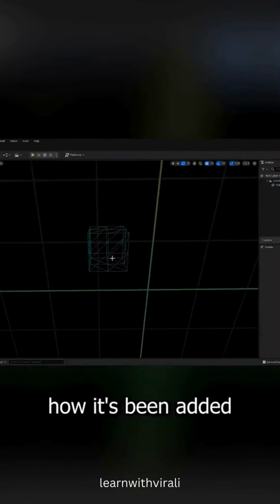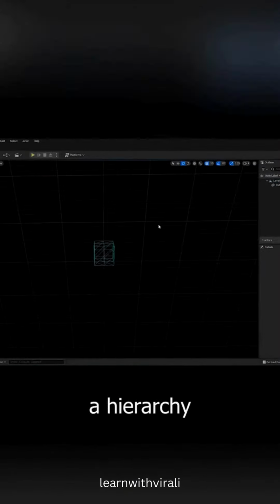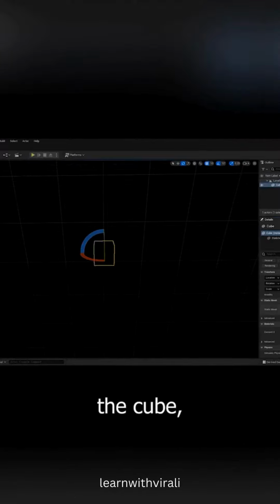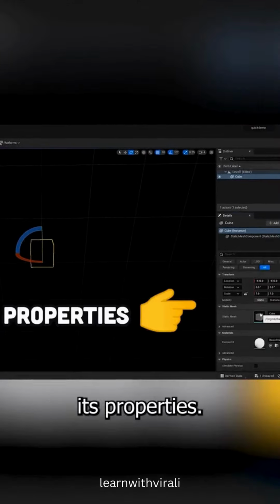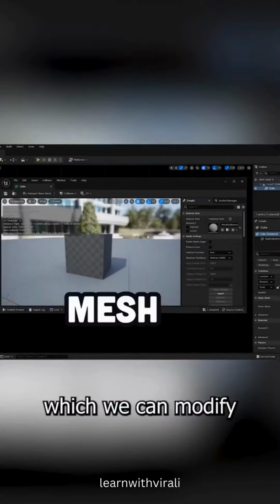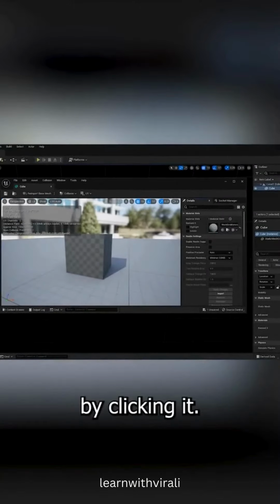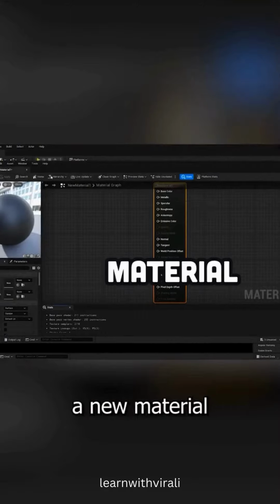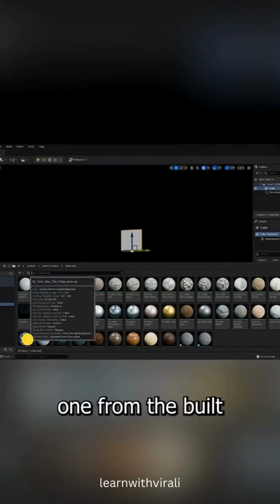And notice how it's been added to the outliner here, which is a hierarchy of your game objects. If we select the cube, we can now modify its properties. Its physical shape is defined by a mesh, which we can modify in isolation by clicking it. To make it look cool though, we need to apply a different material to the mesh. We could create a new material from scratch, or use one from the built-in starter content.